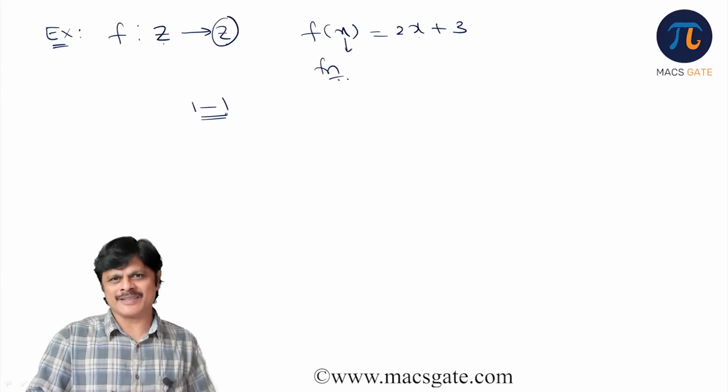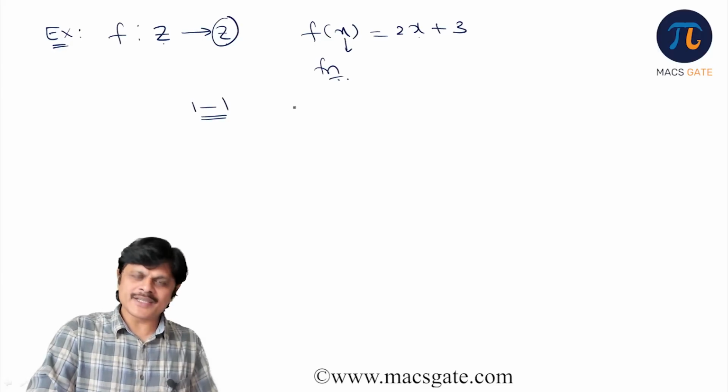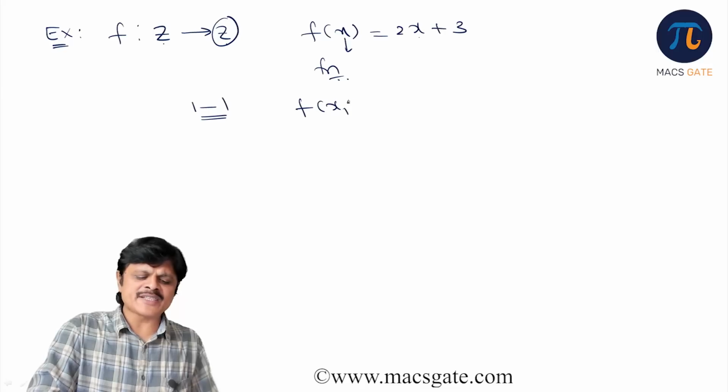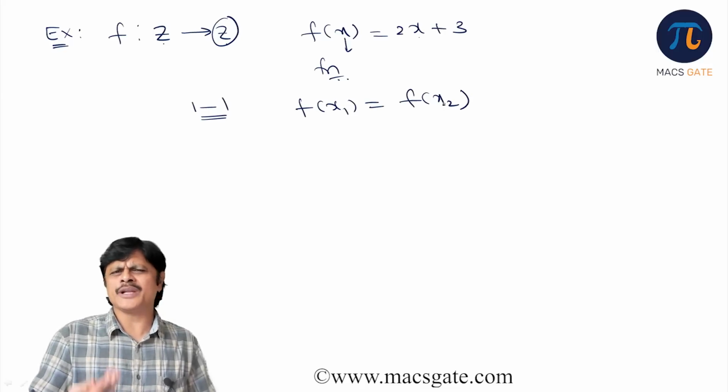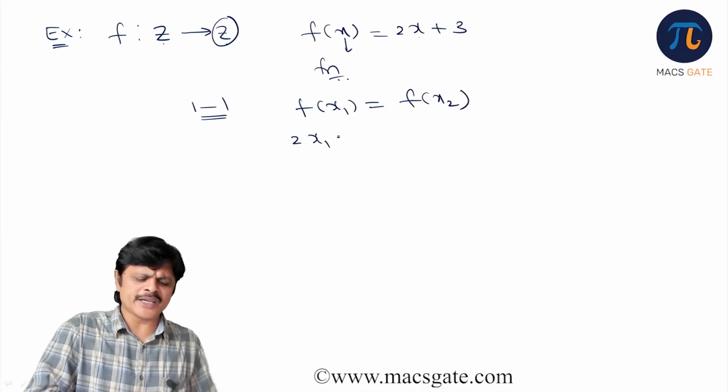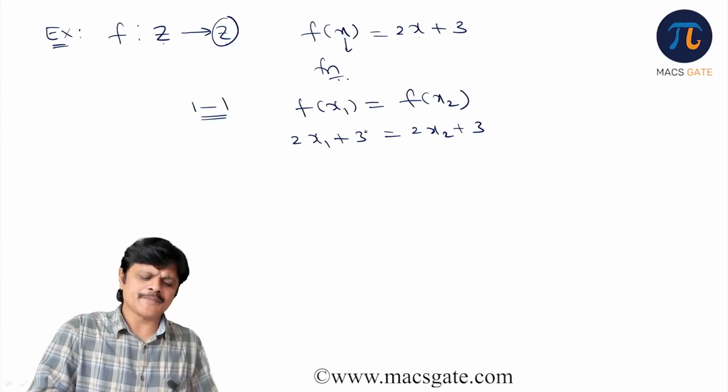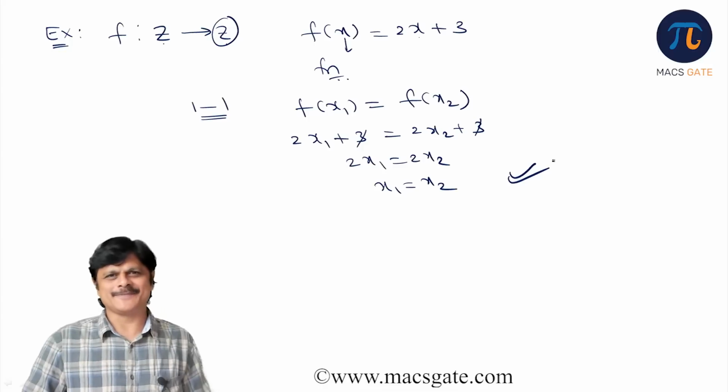How to check 1-1? See, 1-1 means what, sir? We need to take some f(x1) equal to f(x2) and we have to prove x1 equals x2. Then it's 1-1. Just write down 2x1 plus 3 is equal to 2x2 plus 3. 3, 3 gone. 2x1 is equal to 2x2. 2, 2 gone, x1 equals x2. Oh, wonderful. It is 1-1.